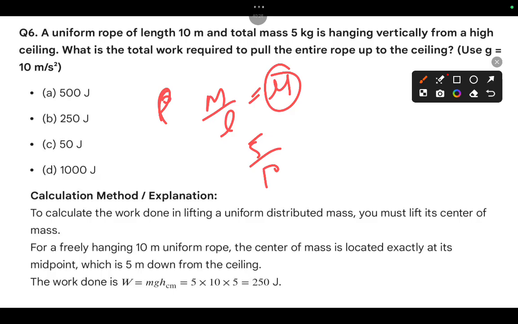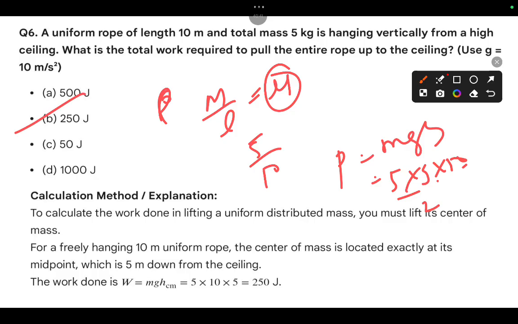Just we have P equal to mgh. M is 5, g is 10, height is 10. 5 10s are 50, 5 50s are 250. Okay, no problem. Directly, no other calculation, this is enough.